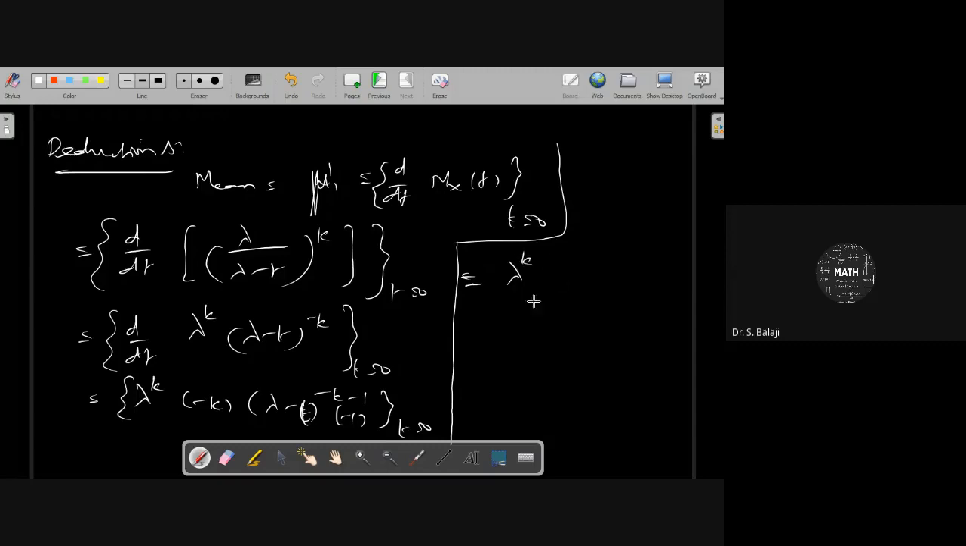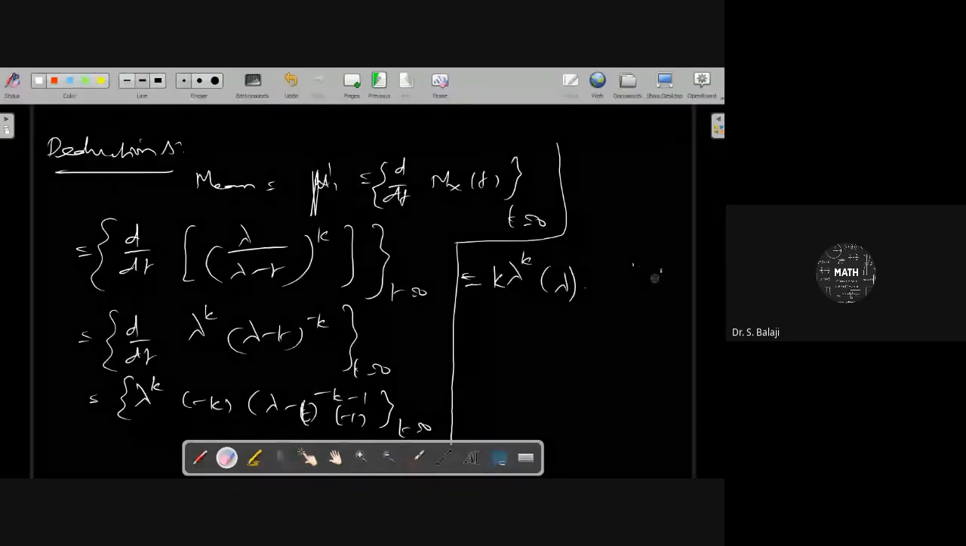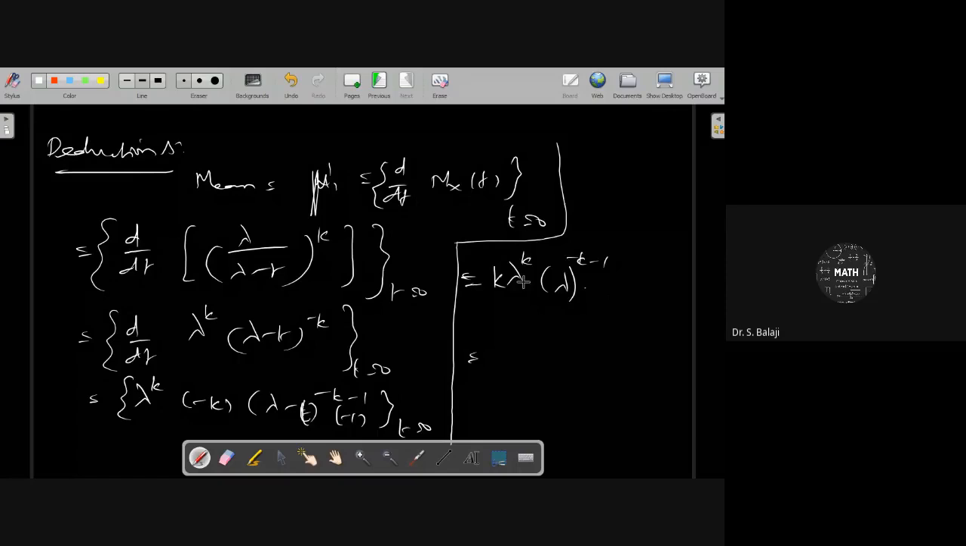Lambda power k, with minus minus giving plus k, you take outside. Then it will be (λ − t) to the power −k − 1 at t equal to 0, so we get λ power −k − 1. The negative power −k and the positive power k cancel, therefore the answer will be k by lambda.